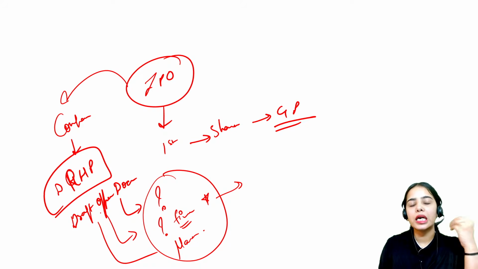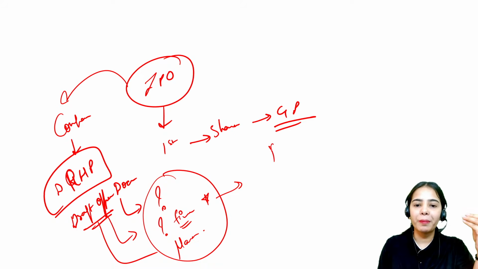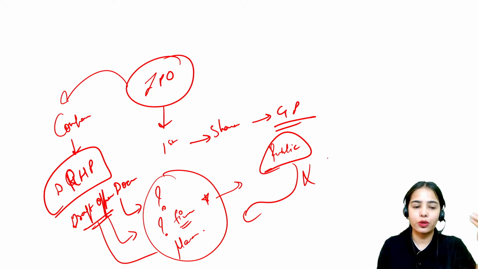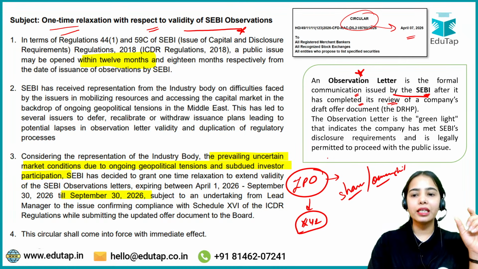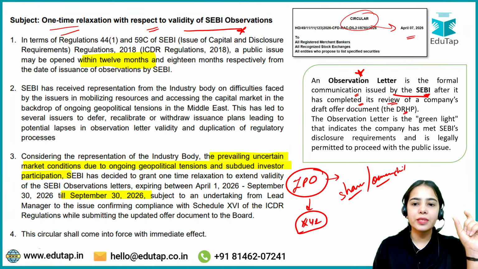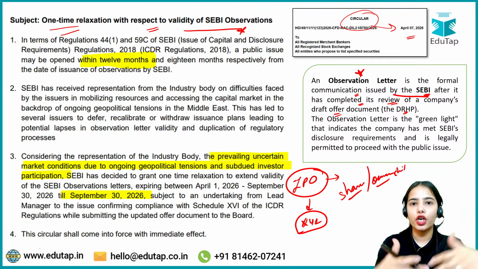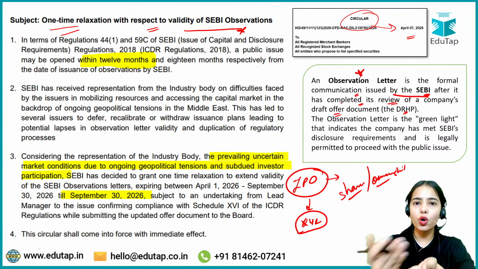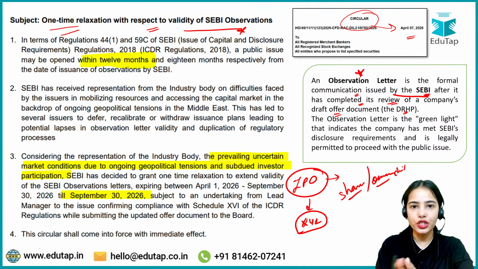So all of this basic information about the company is provided through the draft red herring prospectus, the draft offer document, so that the public can make a good judgment to invest or not to invest, okay? This is the idea: the draft red herring prospectus is the draft offer document that the company releases to the public. It shows the financial condition and the management condition of the company, and why the money is being raised.